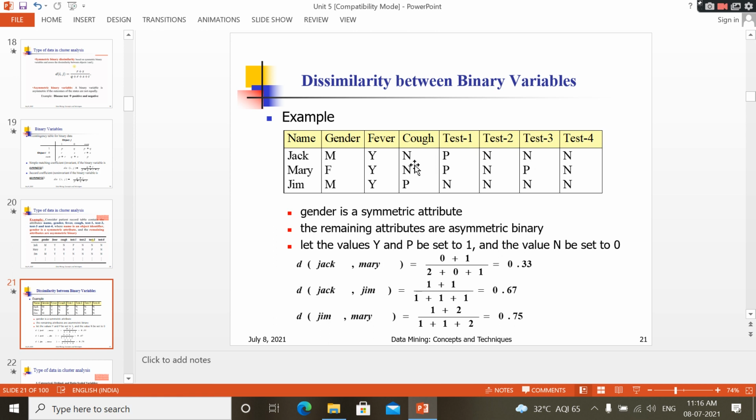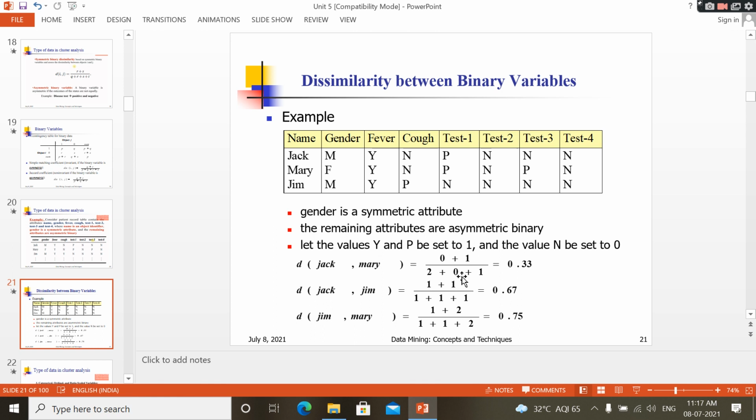No. See here, yes and positive I am representing with 1, and negative, no, I am representing with 0. There is no 1 0 here, that's why this value is 0.